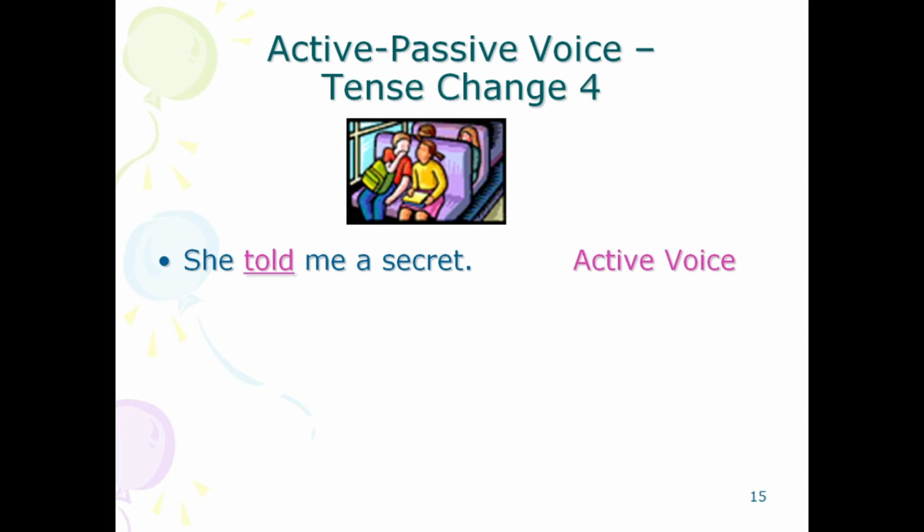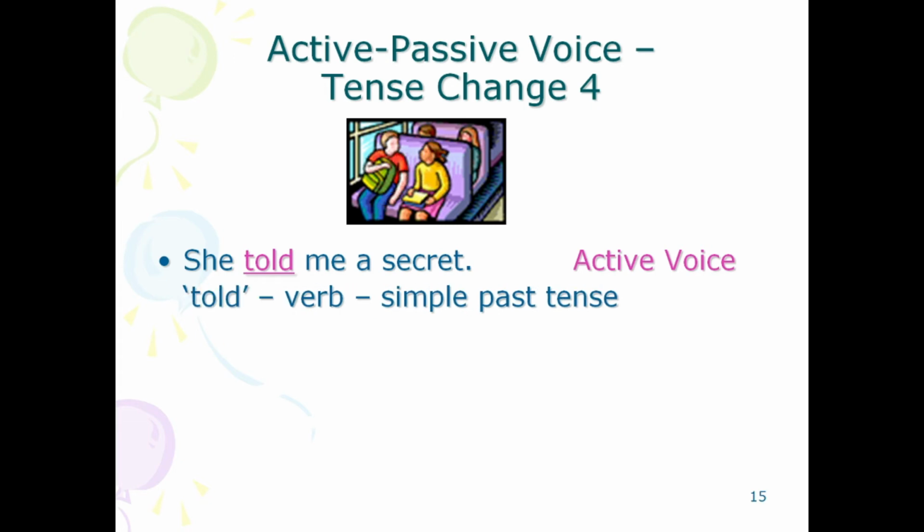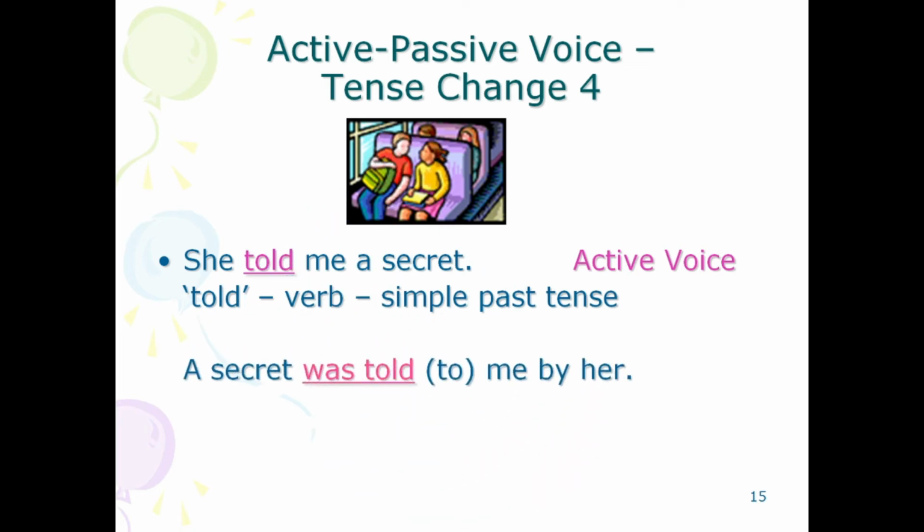She told me a secret, active voice. Told is the verb, that is in simple past tense. So how do we change into passive voice? When we change it into passive form, it should be like this.